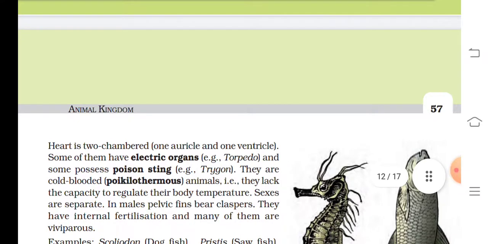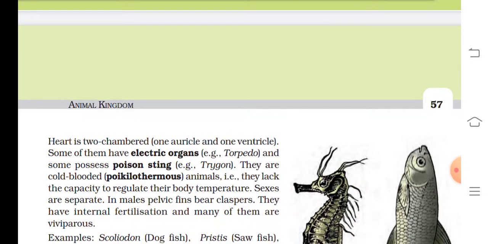Heart is two-chambered, one auricle and one ventricle. Some of them have an electric organ, for example Torpedo, and some possess a poison sting, for example Trygon. They are cold-blooded, that we can also call poikilothermous animals, that is, they lack the capacity to regulate their body temperature.